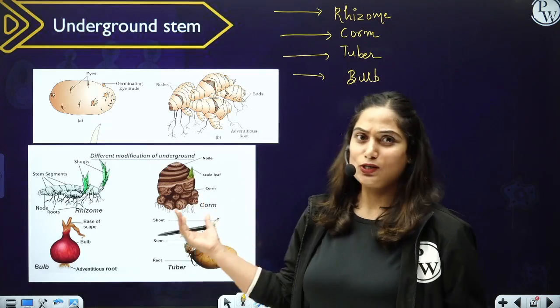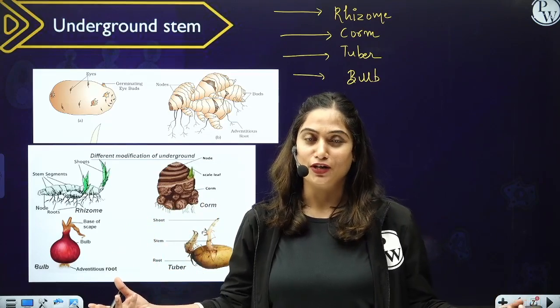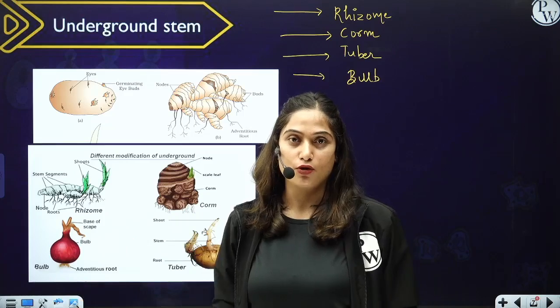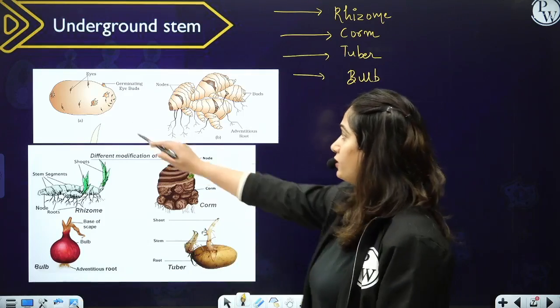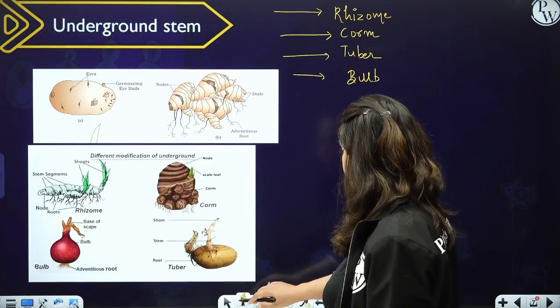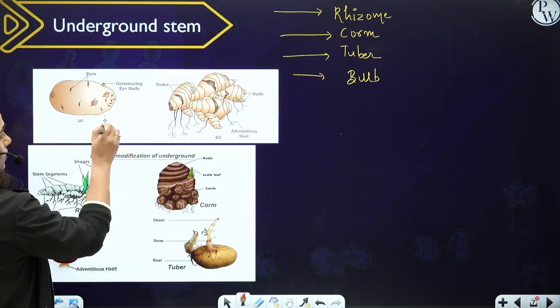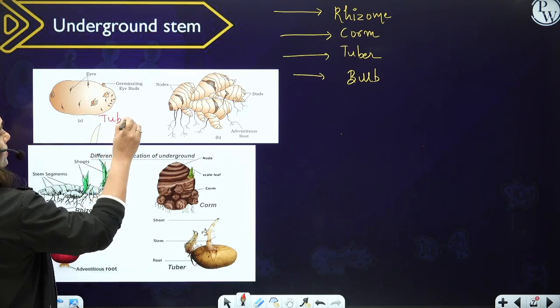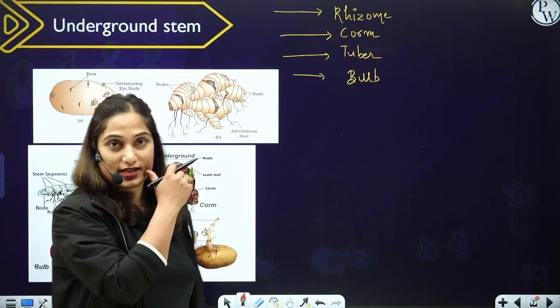You must have read this in morphology, right? This is the detailed discussion in morphology. Various underground stems are, the first you can see over here, from the diagram of NCERT, a tuber. This is an underground stem, that is tuber, and the very classic example of tuber is potato.